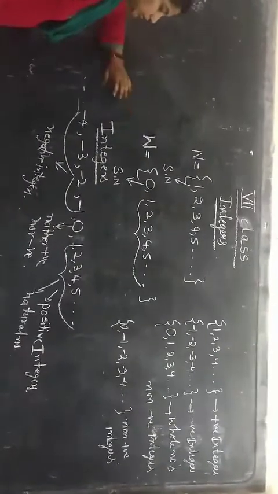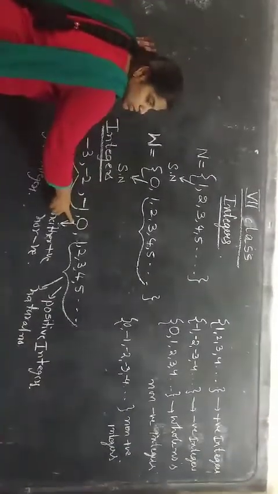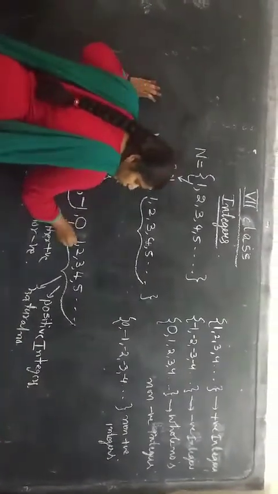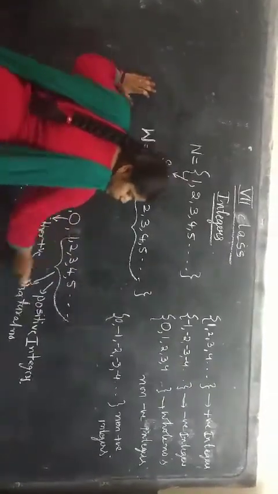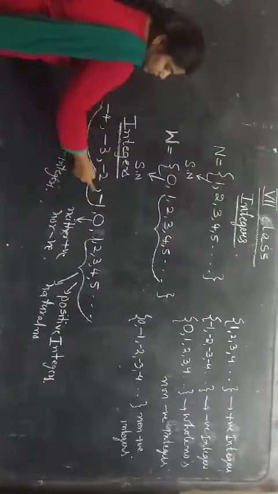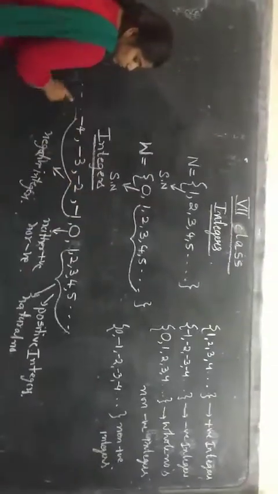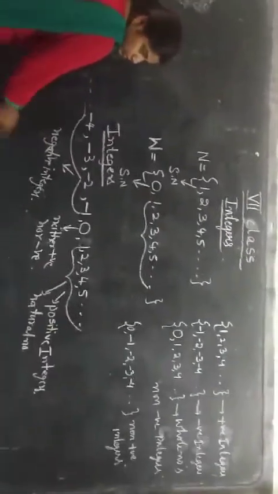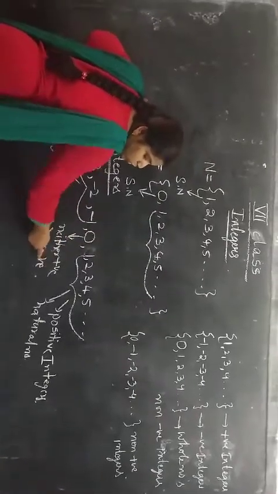Next coming to integers, in the integers set you will have positive numbers, negative numbers along with 0. So these 1, 2, 3, 4, 5 are called positive integers, and we can also call them natural numbers. Coming to this side, it is -1, -2, -3, -4 and so on. These numbers we call negative integers. So what about 0? 0 is neither positive nor negative.